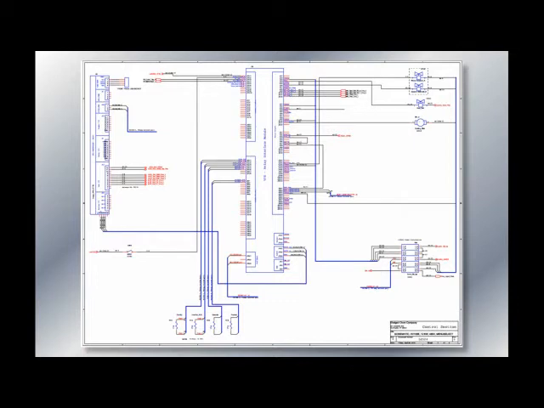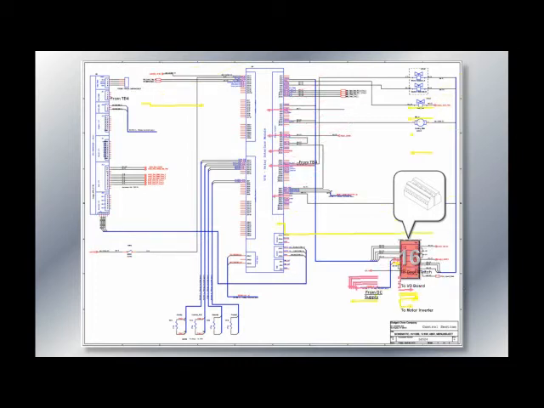Now let's look at page 1 of the wiring diagram, starting at TB4. Terminal block 4 has 24 volt DC power supply. It distributes this power to the location shown here.